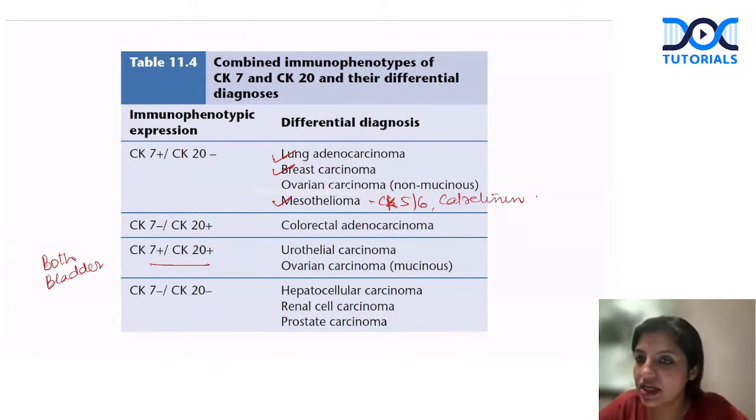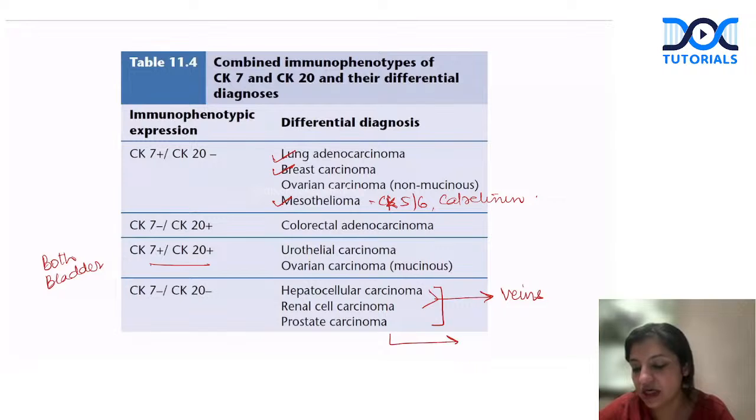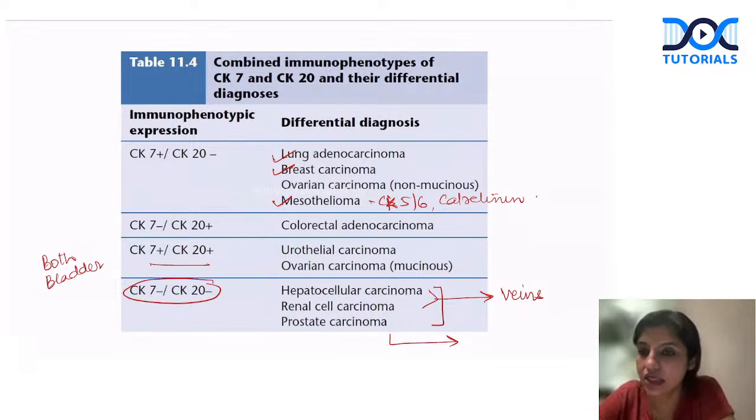Apart from that, double negative are 3 organs which do not follow the rule of the body. They are hepatic, renal, and prostatic. Why? Because normally all carcinomas spread to the lymphatics first, and that is why we do sentinel lymph node mapping, the first lymph node mapping. But hepatocellular and renal carcinomas usually spread through veins, and prostatic carcinoma spreads through the prostatic vertebral venous plexus. So they spread through different routes, which is different from all the carcinomas. So they are double negative also. Liver, kidney, and prostate are double negative. That is what you have to remember.